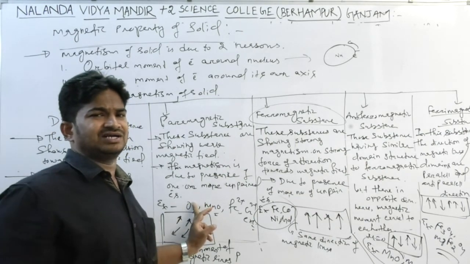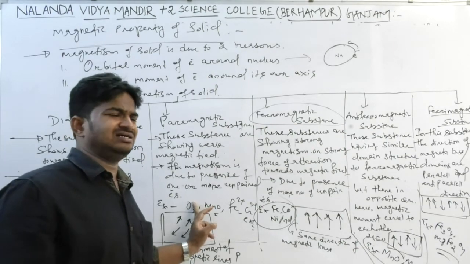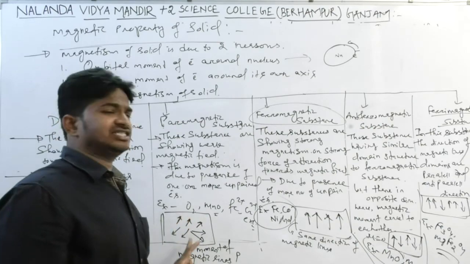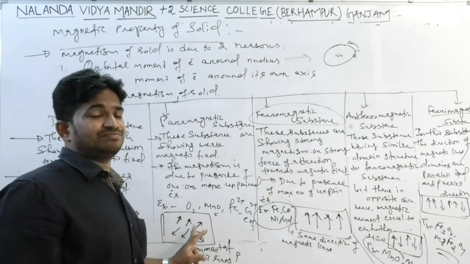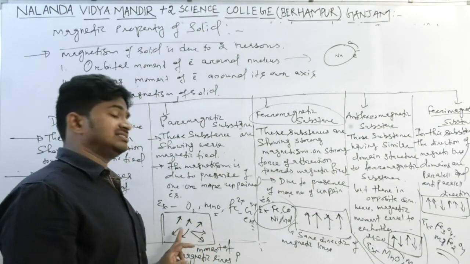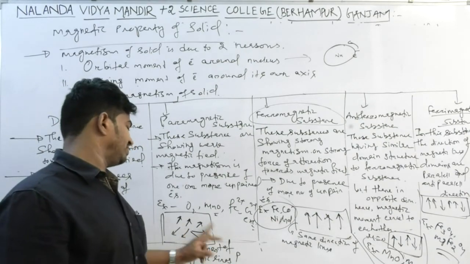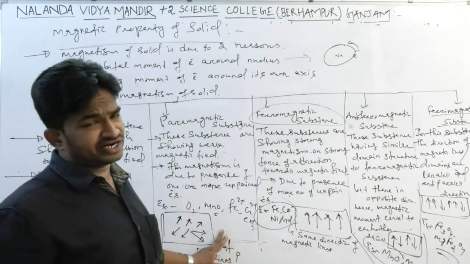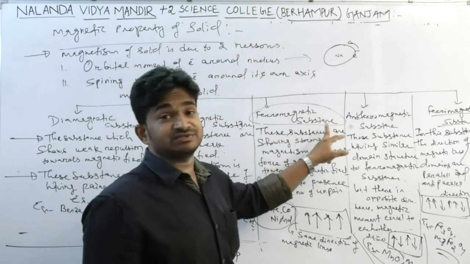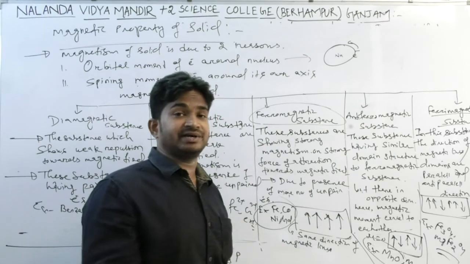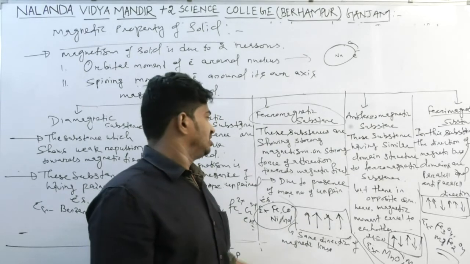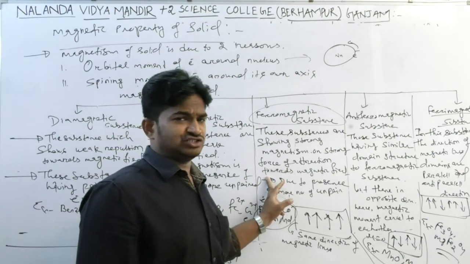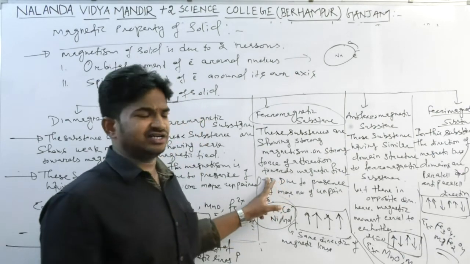At least one unpaired electron is there at the minimum, and at maximum it may be 2, 3, 4 like that. The directions of magnetic lines produced by the electrons are random, a haphazard domain alignment. Ferromagnetic substances act as a strong magnet, due to the presence of more unpaired electrons.